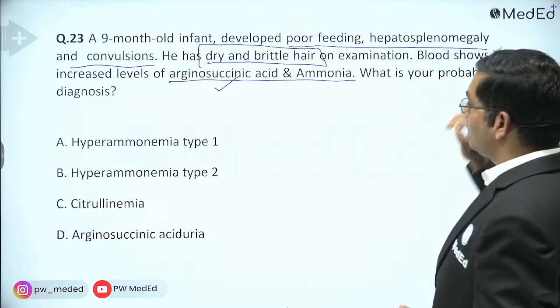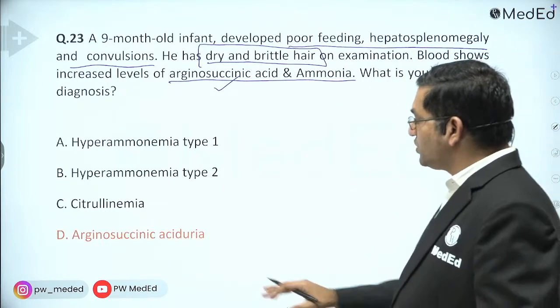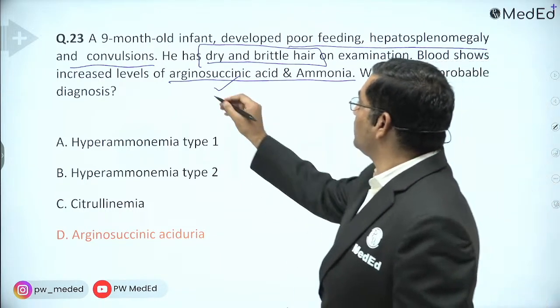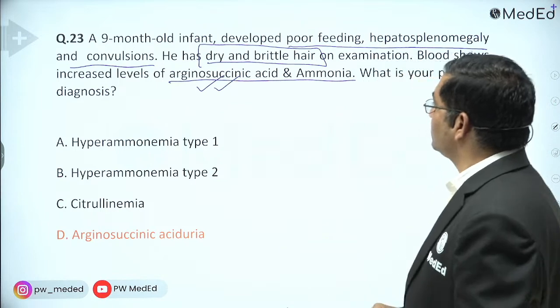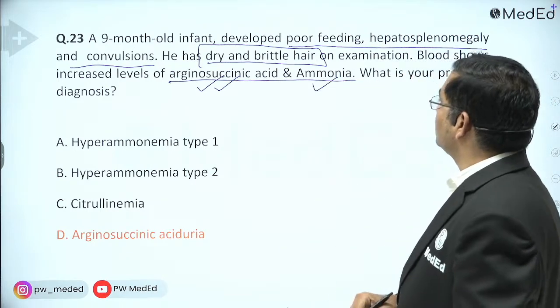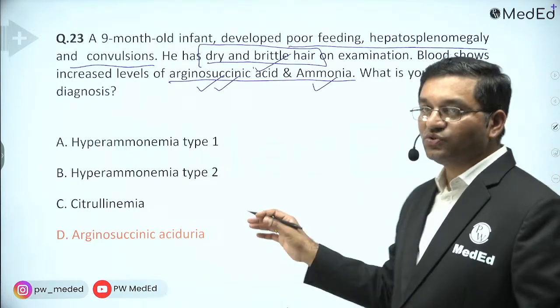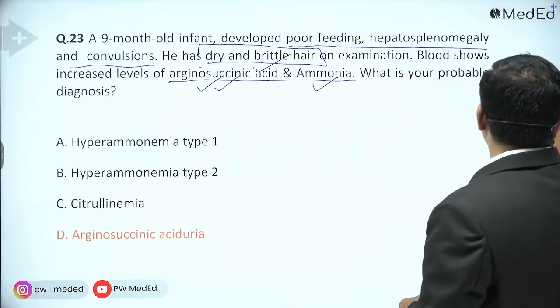So here the answer is arginosuccinic acid urea. Why arginosuccinic acid urea? Because arginosuccinic acid increases, the ammonia level increases, and there is Trichorrhexis nodosa. Okay, so it is a urea cycle disorder.